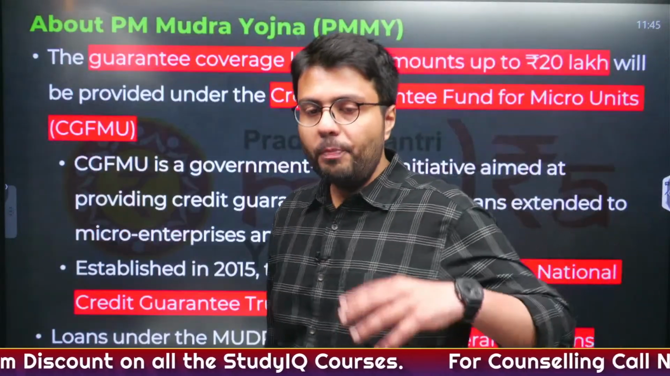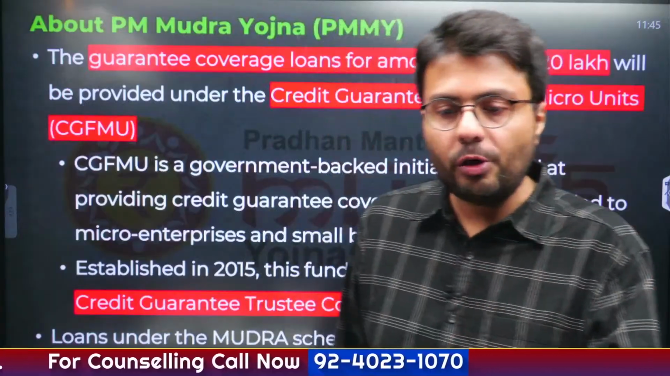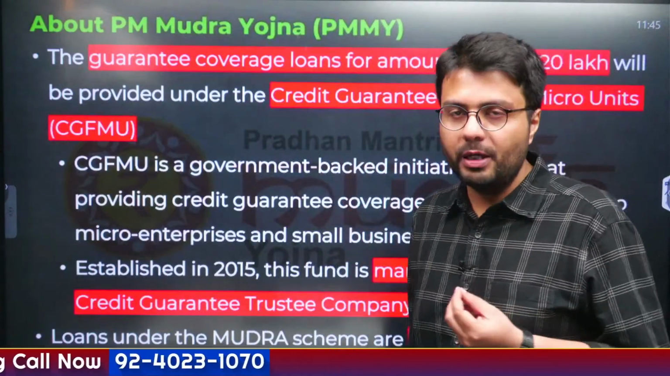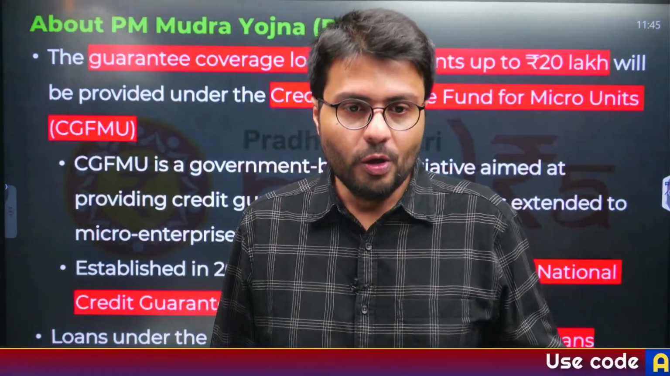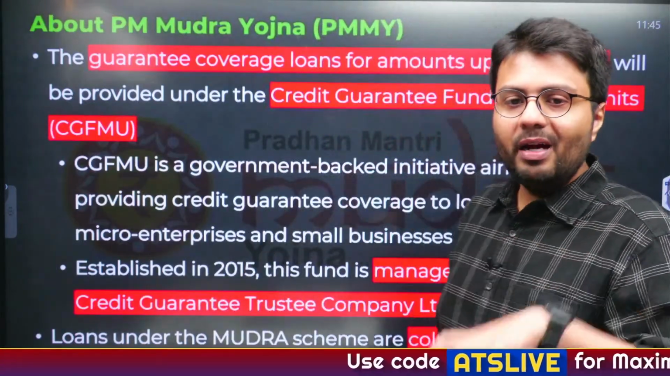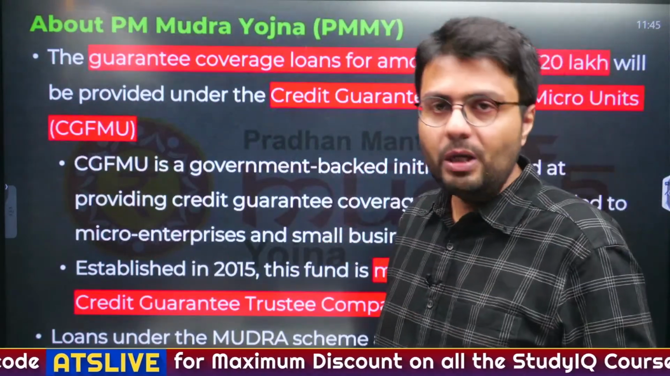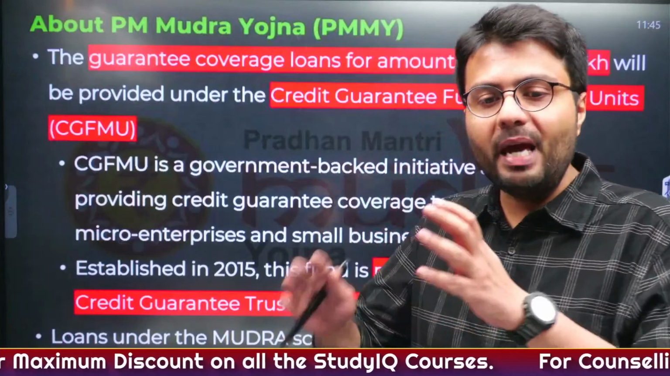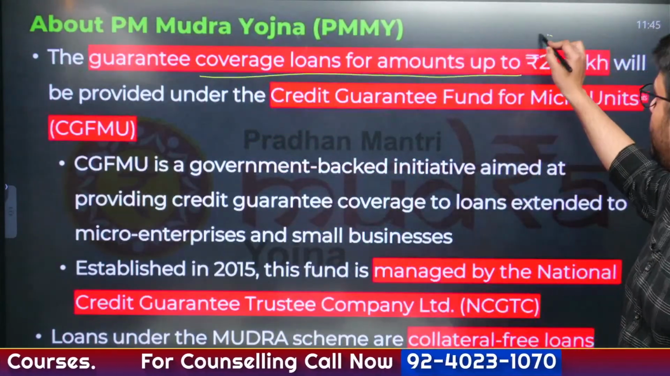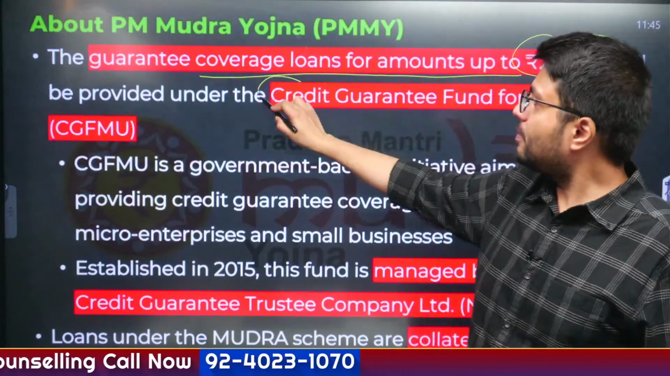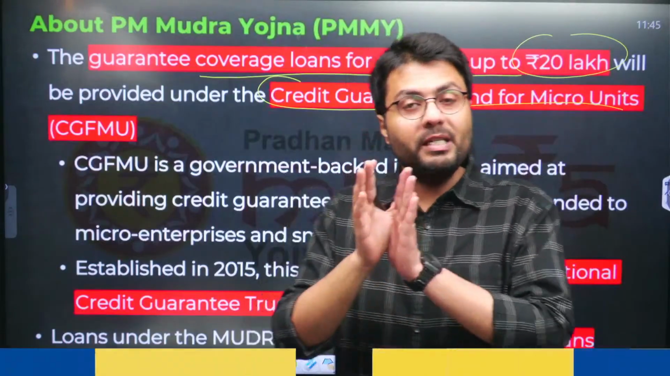Now suppose the banks give loans to a budding entrepreneur and for some reason that entrepreneur fails to return the loan. Will banks extend loans in future to such people? The answer is no. So Mudra is guaranteeing to the financial institutions that in case you fail to return the loan, or if your loan becomes an NPA, I will compensate you for the loss. The guarantee coverage of loans up to 20 lakhs will be provided under this credit guarantee fund for micro units, which has been created by government specially for this purpose.